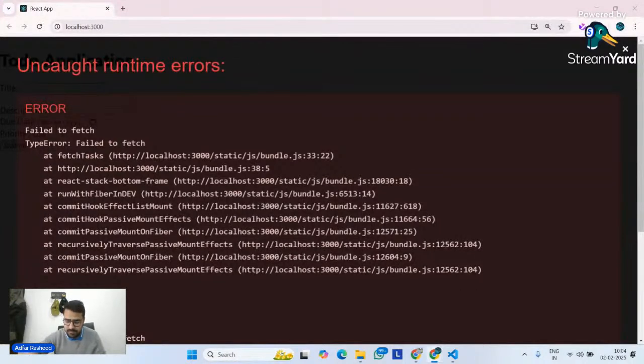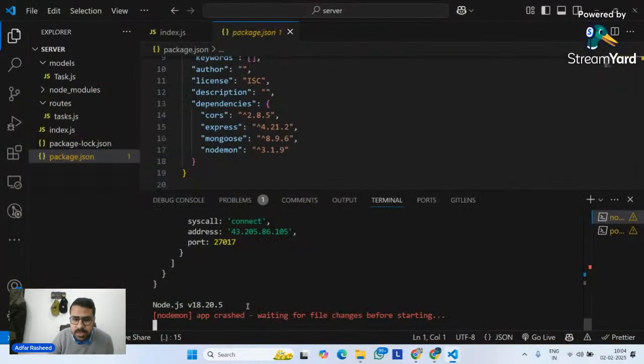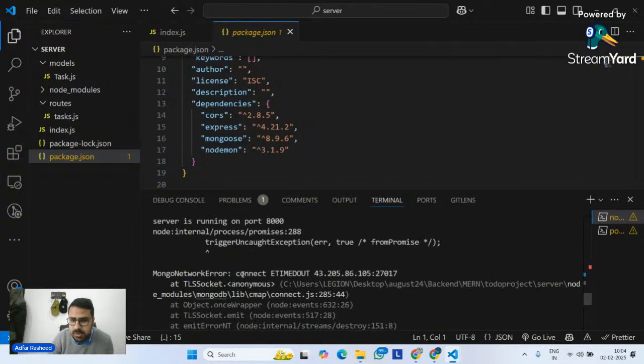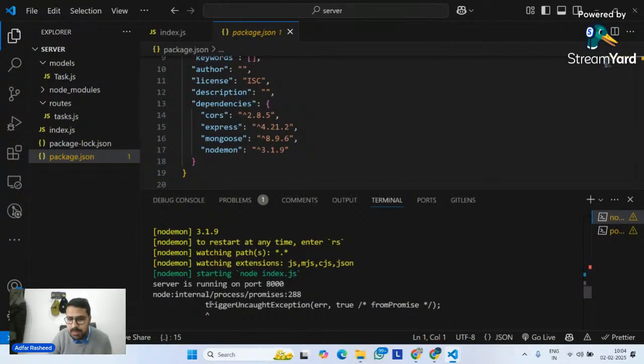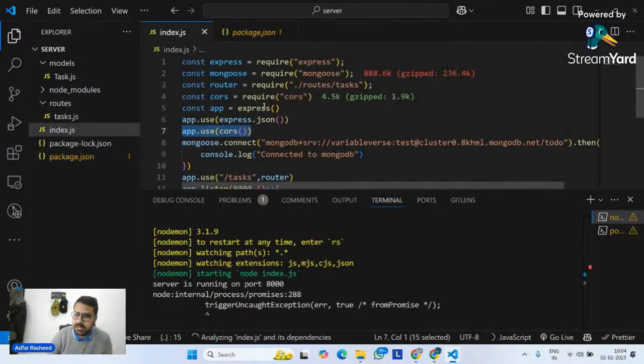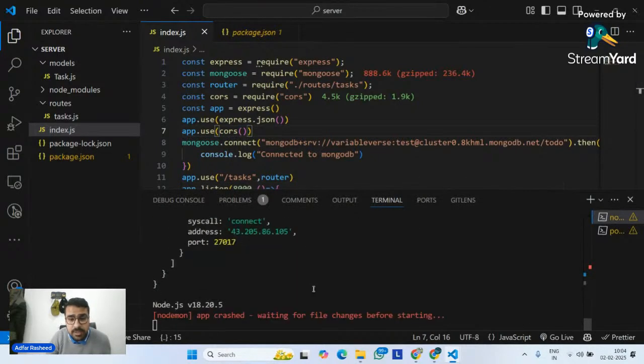Why does it say, by the way, fail to fetch, guys? Can anyone tell me why does it say fail to fetch? Because right now, if you look at your database, it is crashing. Database is not working. If you look at this, I'm not able to connect it to the database. Yesterday it was working, but this time it's not working.